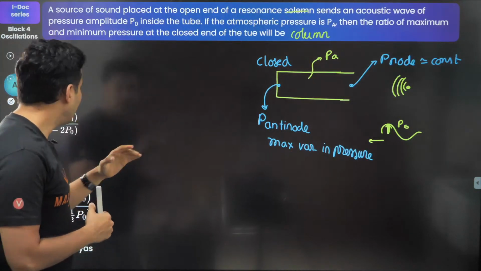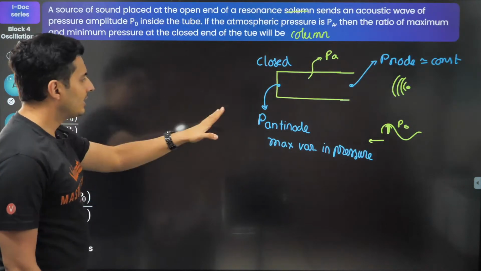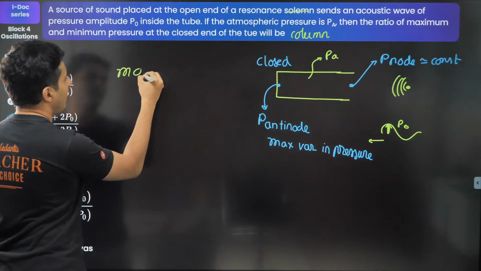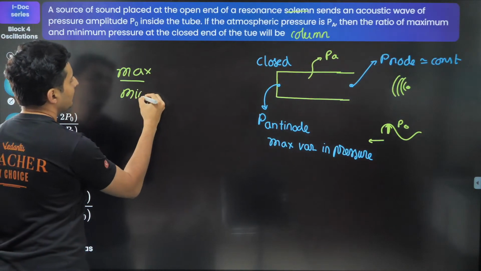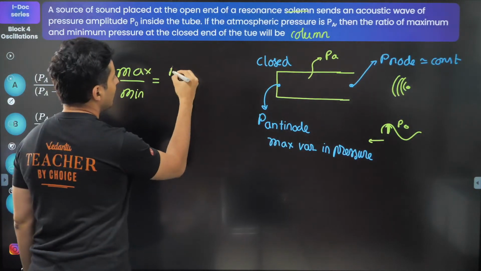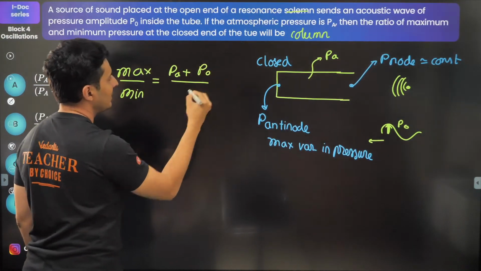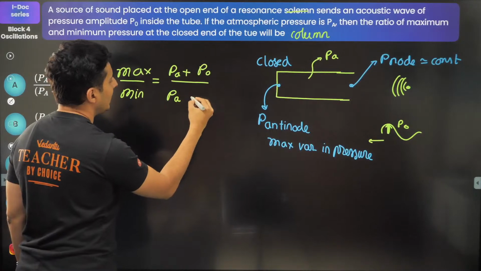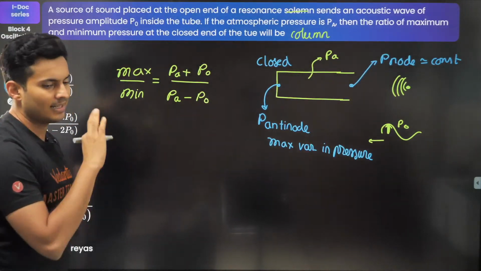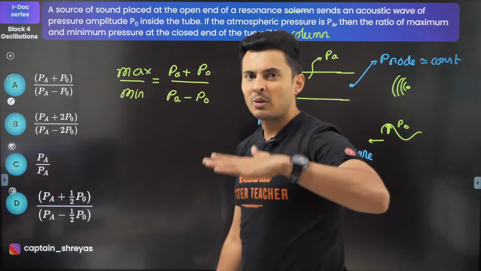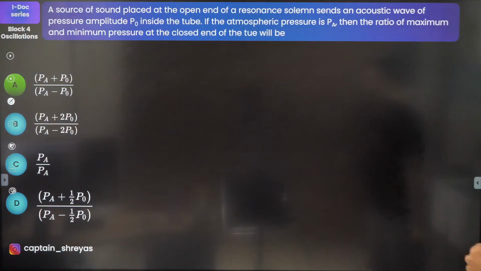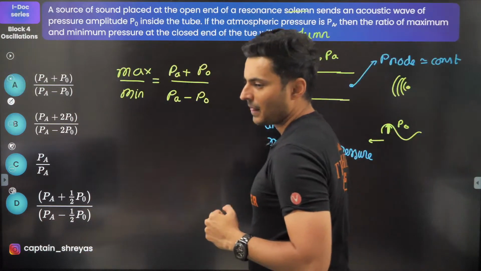Moving on. Now, if that is true, then think what is the ratio of the max to the min pressure? The maximum pressure will be atmospheric pressure plus the maximum amplitude that is possible, that is P0, and minimum will be PA minus P0. That's it. So that's the maximum variations that is possible, which is option A, of course. As simple as that.